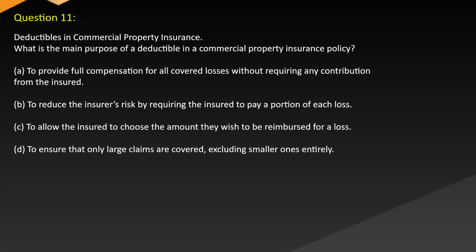Question 11. Deductibles in commercial property insurance. What is the main purpose of a deductible in a commercial property insurance policy? A. To provide full compensation for all covered losses without requiring any contribution from the insured. B. To reduce the insurer's risk by requiring the insured to pay a portion of each loss. C. To allow the insured to choose the amount they wish to be reimbursed for a loss. D. To ensure that only large claims are covered, excluding smaller ones entirely.